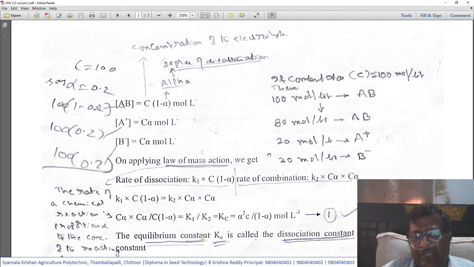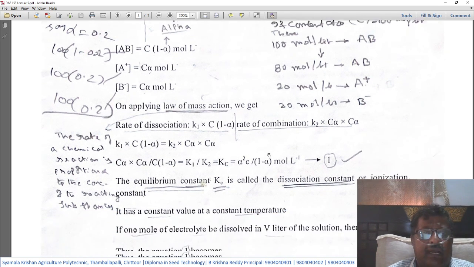Don't get confused: 80, 20, 20 does not become 120. Within the 100, this 20 is applicable for both. Since it is moles per liter, it is expressed like this.